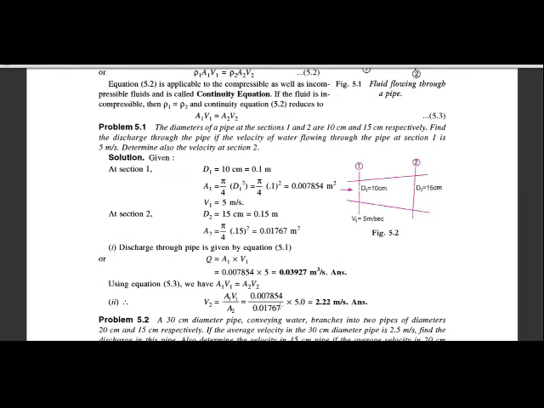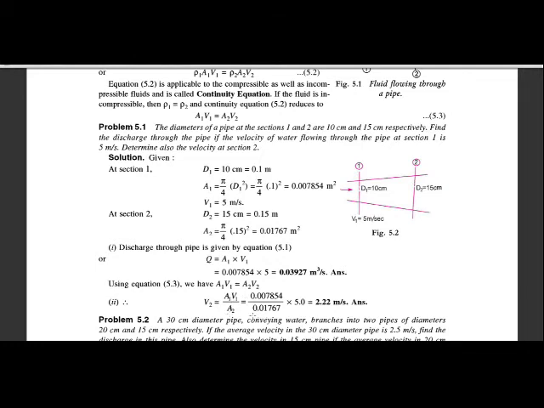As we know, the continuity equation is a1 v1 is equal to a2 v2, meaning the discharge at point 1 must be equal to the discharge at point 2. The rate of flow at section 1 is equal to the rate of flow at section 2. From that we get v2 is equal to a1 v1 upon a2.